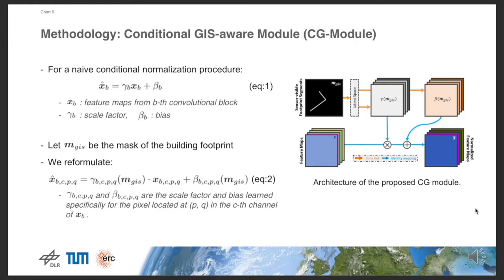In a naive conditional normalization procedure, as in equation 1, X_b denotes feature maps extracted from the b-th convolutional block, gamma_b and beta_b represent a scale factor and a bias. In our case, we want to normalize feature representations learned from SAR images, conditioned on GIS data. We reformulate the equation to equation 2. M_GIS is the mask of the building footprint. Gamma and beta now are learned for the pixel at (p, q) in the channel c of X_b. Such a design enjoys an advantage that normalization parameters are learned in a data-driven manner, and thus these parameters are expected to be more adapted to X_b.